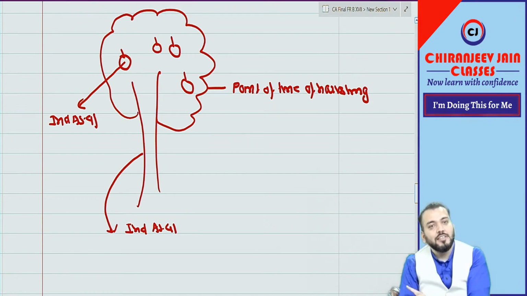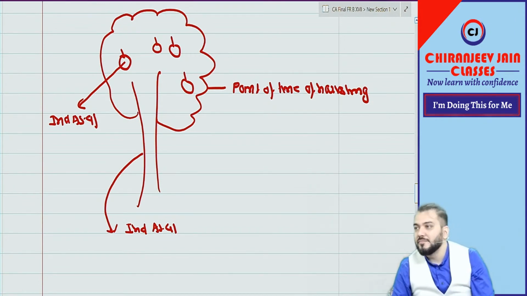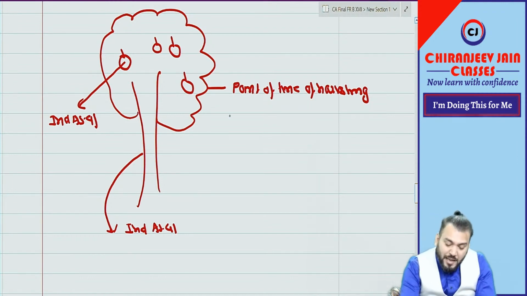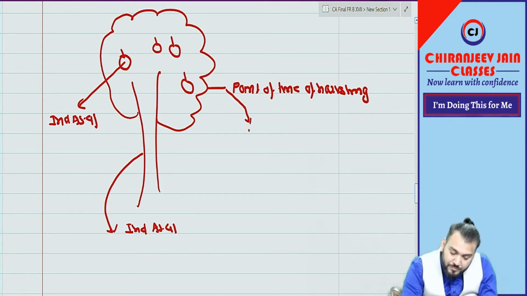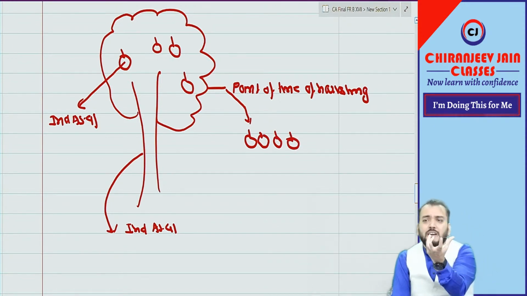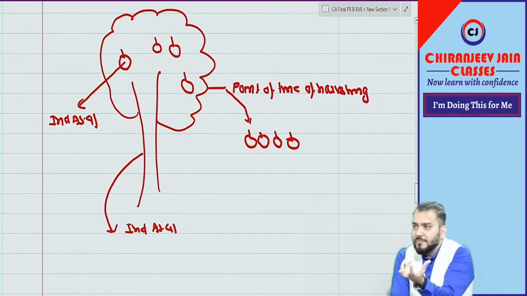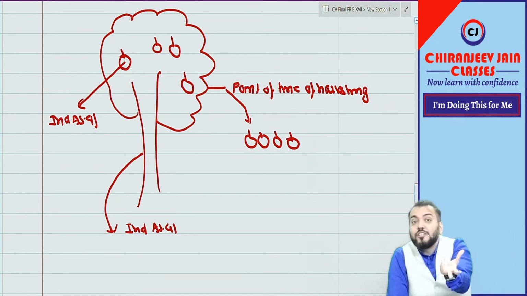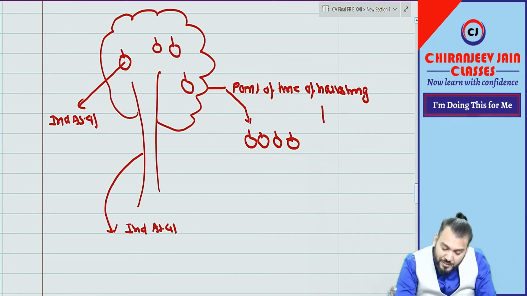Detailed discussion is in Ind AS 41. Understood? So suppose at this point of time it is detached. Now this becomes agriculture produce at the point of harvesting. For agriculture produce at the point of harvesting, once again Ind AS 41 will be applicable.